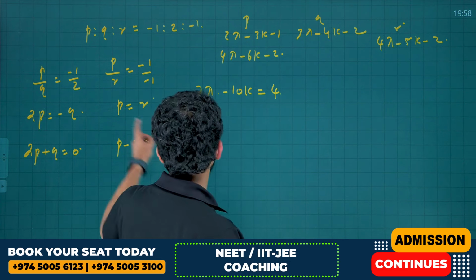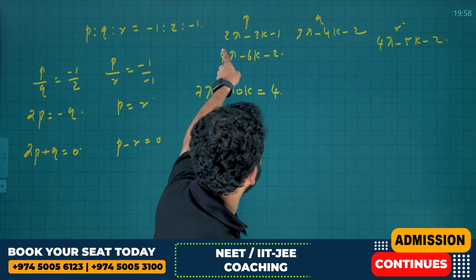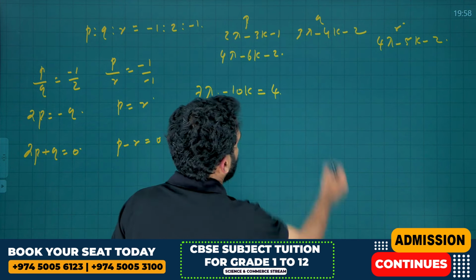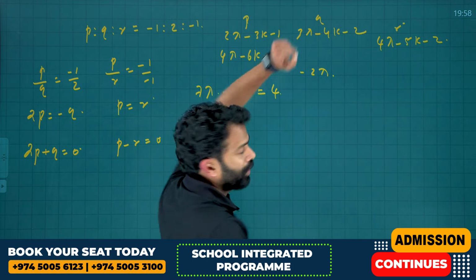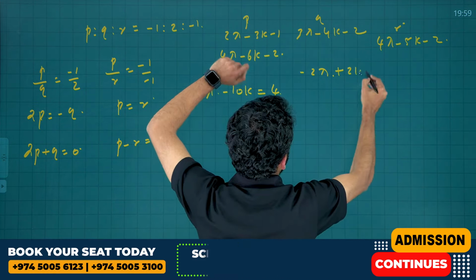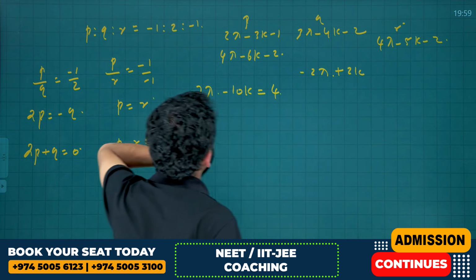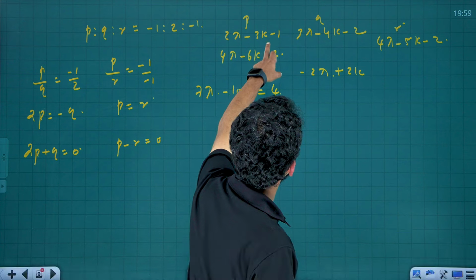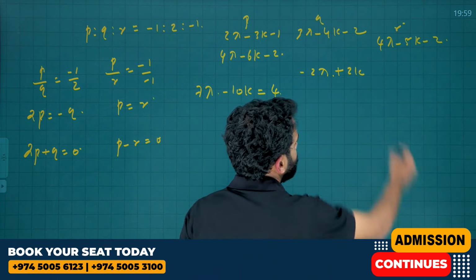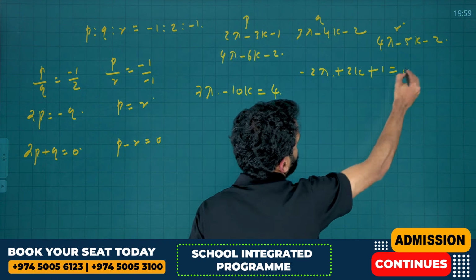And P minus R is equal to 0, that is 2 lambda minus 4 lambda, that is minus 2 lambda, minus 3k plus 5k, that is plus 2k, minus 1 plus 1 is equal to 0.